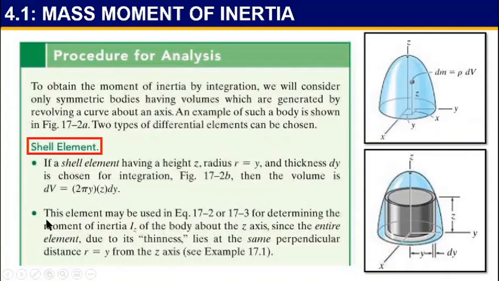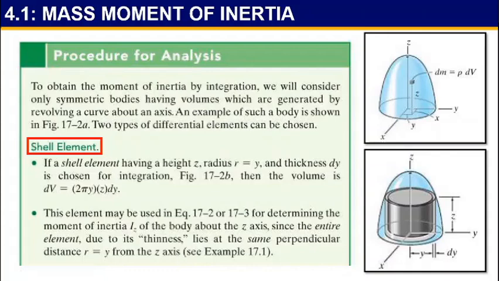This element may be used in equation 17.2 or 17.3 for determining the moment of inertia Iz of the body about the z-axis, since the entire element due to its thickness lies at the same perpendicular distance from the z-axis.